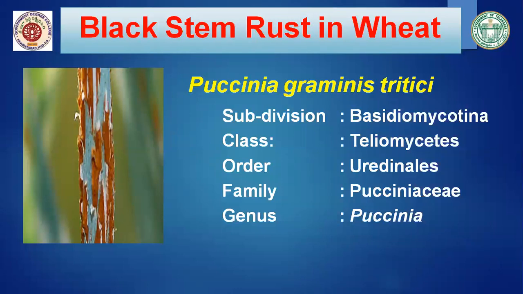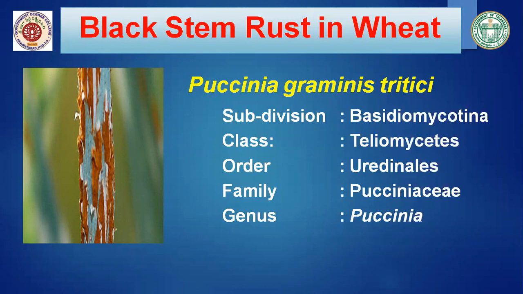Now we'll see the classification or systematic position of Puccinia. It belongs to the subdivision Basidiomycotina, class Teliomycetes, order Uredinales, family Pucciniaceae, and the genus is Puccinia. Puccinia is a very large genus with about 1800 species, distributed in all parts of the world. In India, this genus is represented by more than 147 species, which cause serious rust diseases in cereal crops like wheat, barley, oats, and maize.